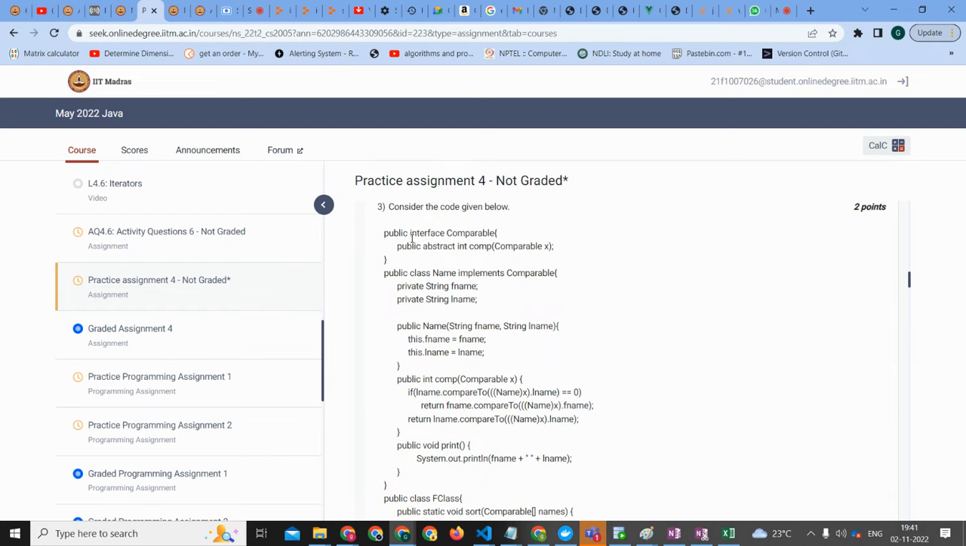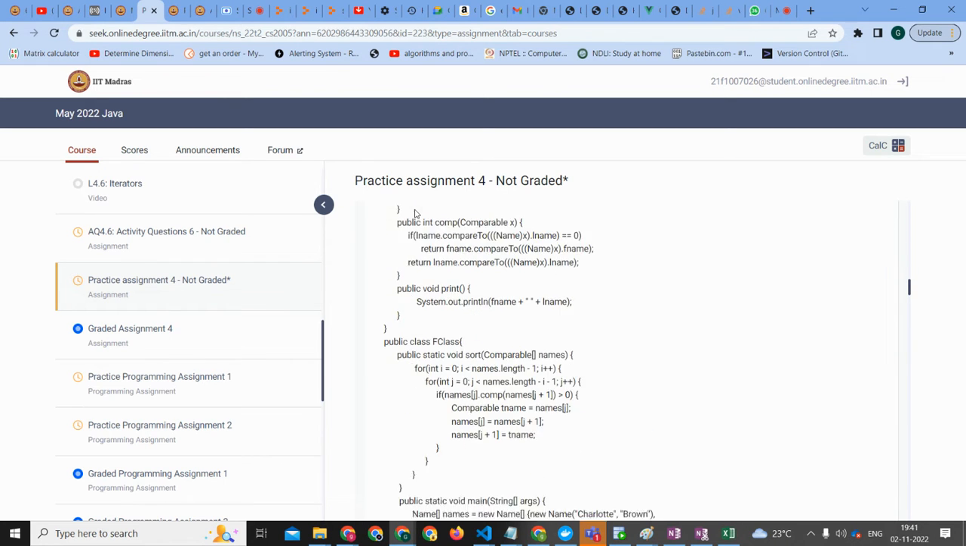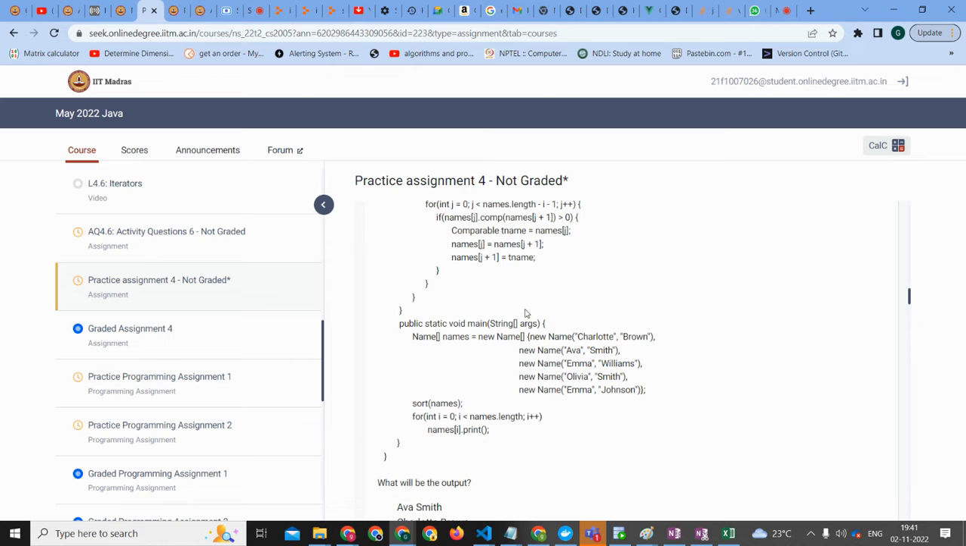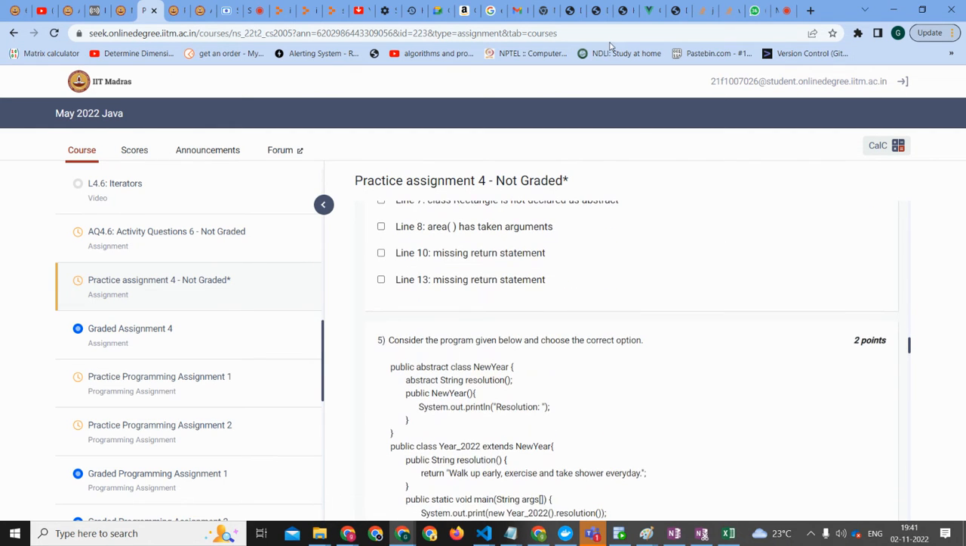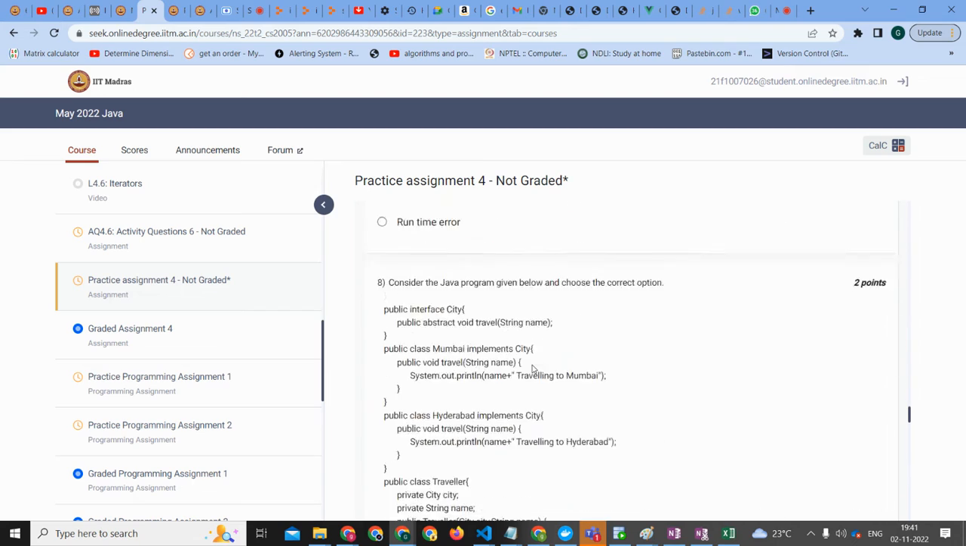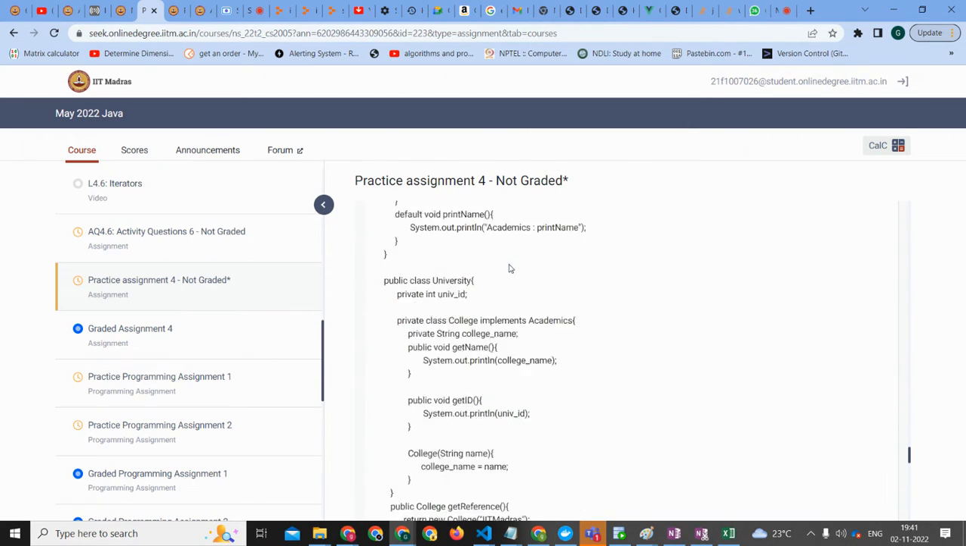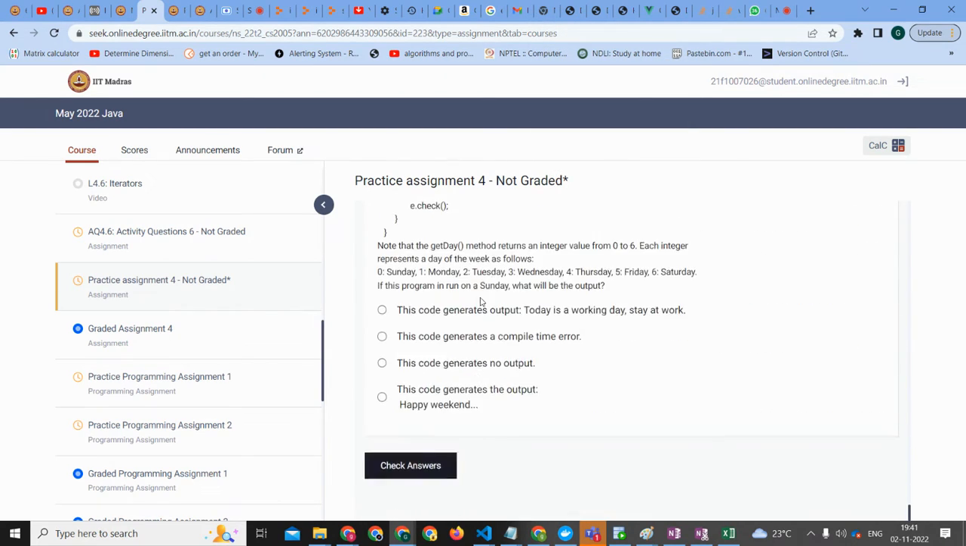All right. So I think we saw this, right? Charlotte Brown law we saw. This error also we saw. Let me go to the bottom then. All right, so only three more questions are left, I think.